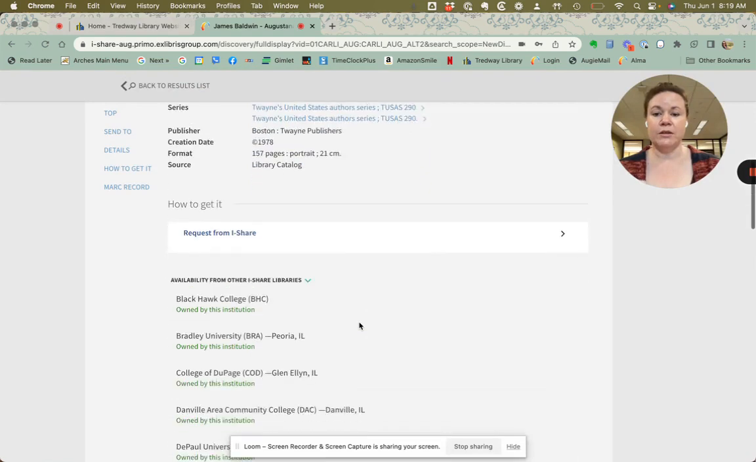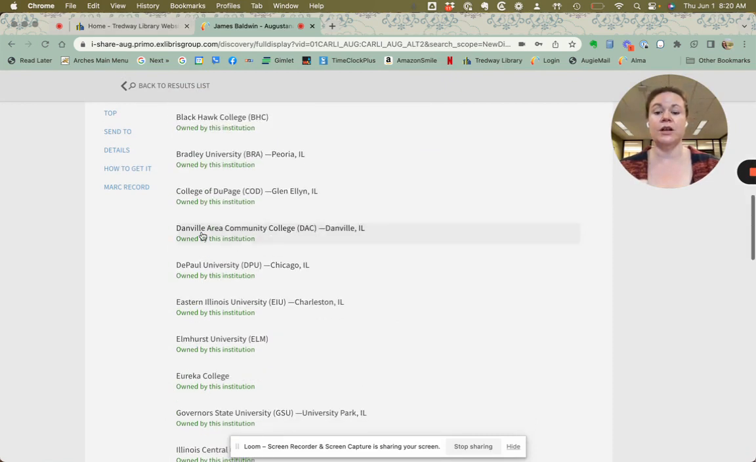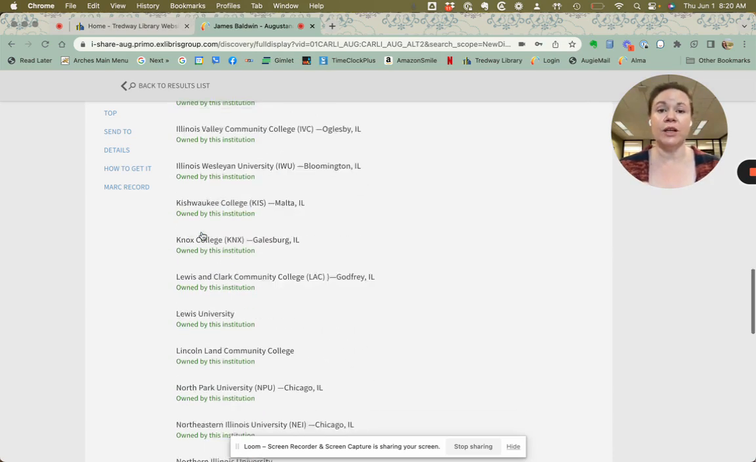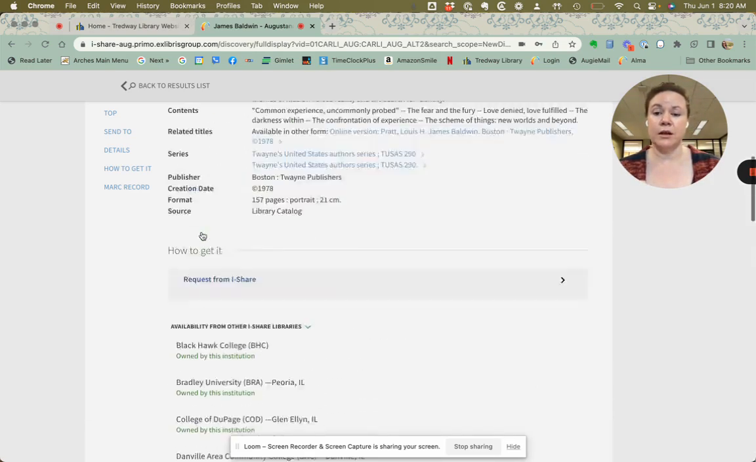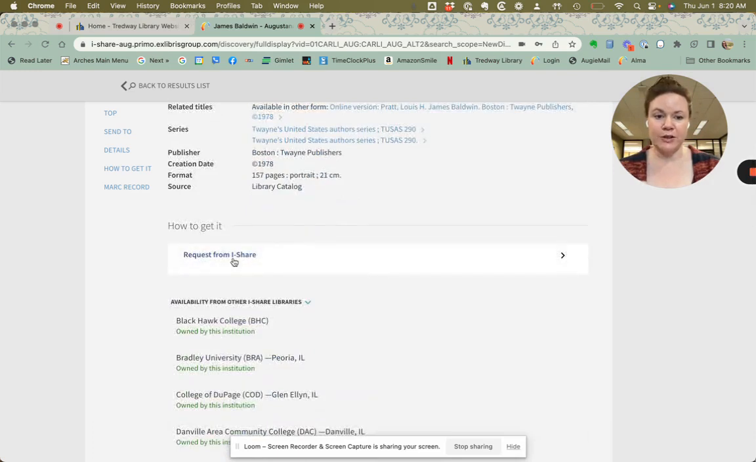So now we've signed in, and you would click Request from iShare. The system will automatically choose a location for your request that's going to be a nearby library, and it will default to something that will get you the book fastest. I have a slow internet connection right now, but normally a pop-up window would appear and say, do you want to request this? You would scroll down, indicate that you're picking it up from our Thomas Tredway Library, and just click submit.